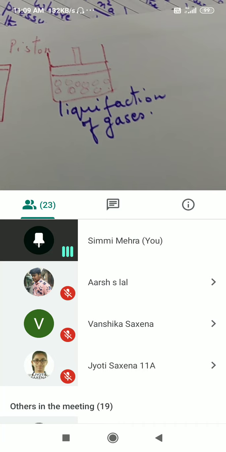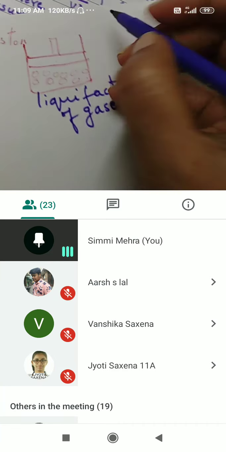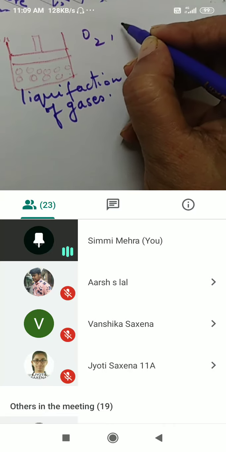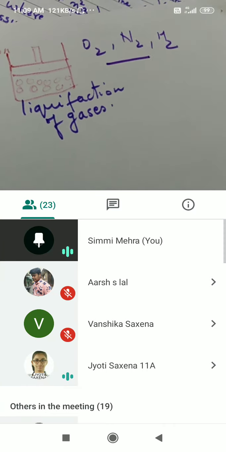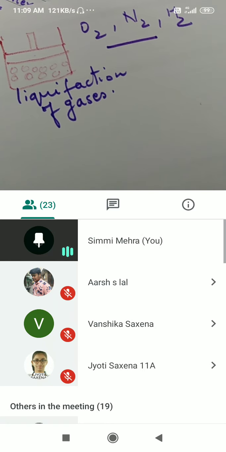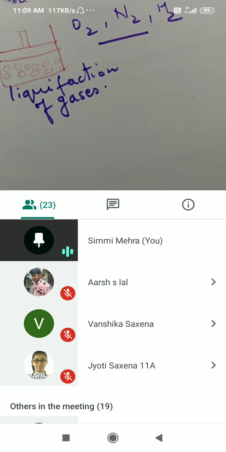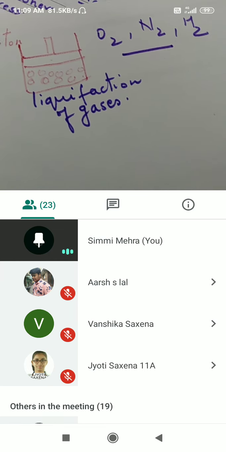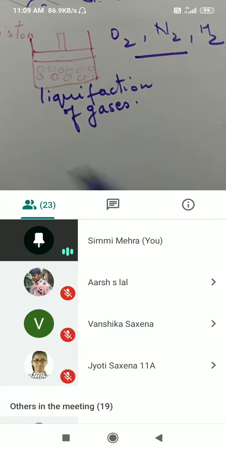Now, at what temperature will the liquefaction of a gas take place? I'm talking about real gases. We can liquefy carbon dioxide, we can liquefy oxygen, and we require them in day to day life. How can we make this process easy?